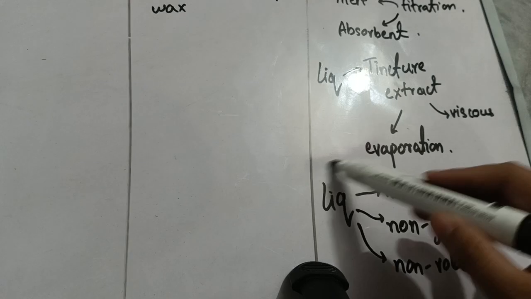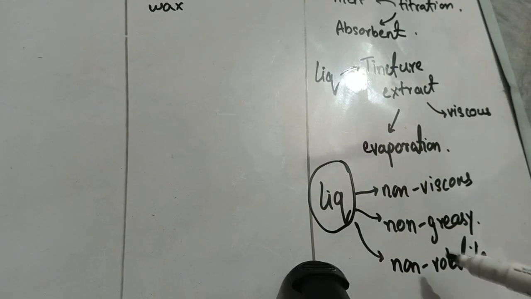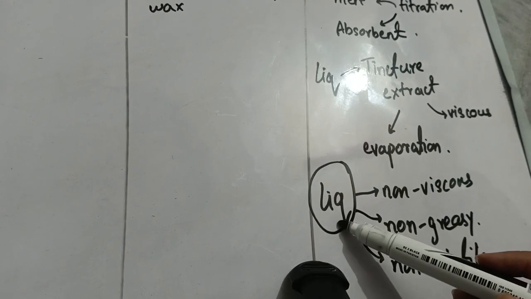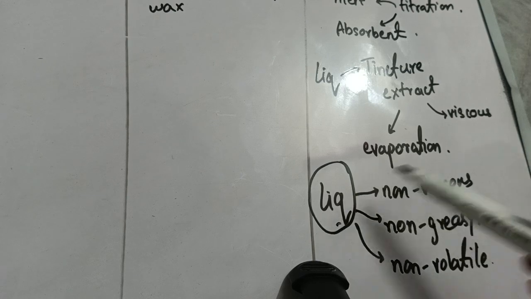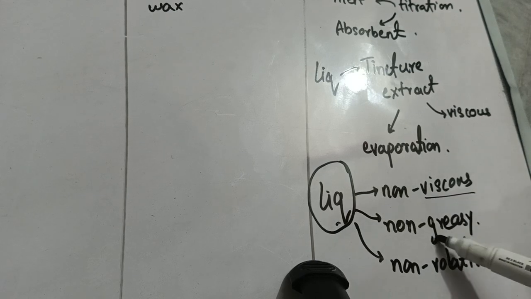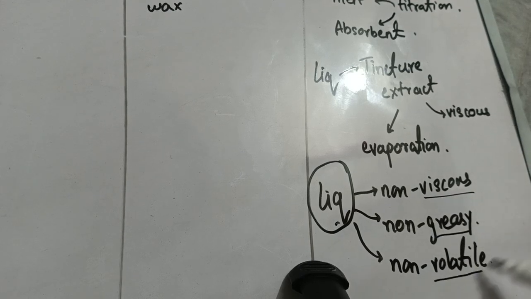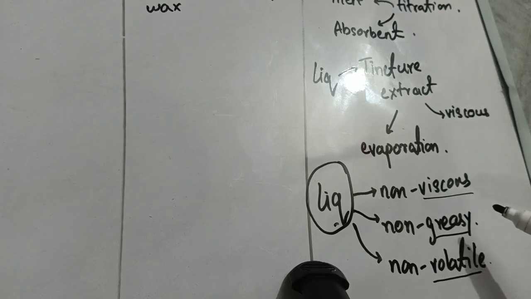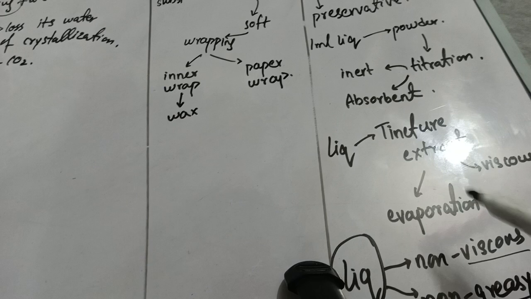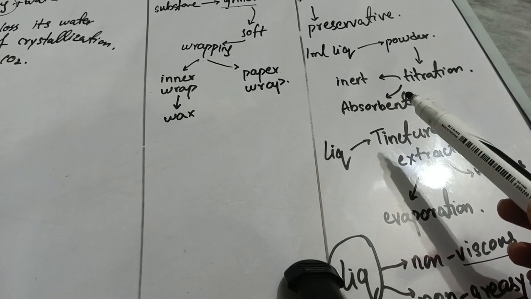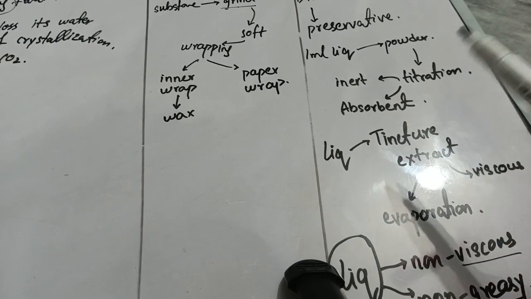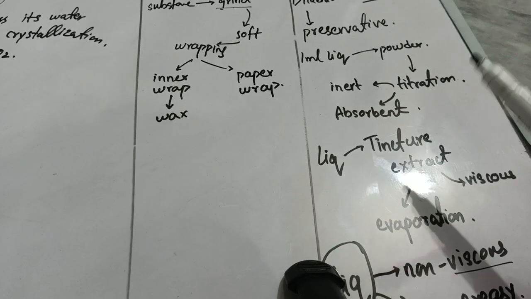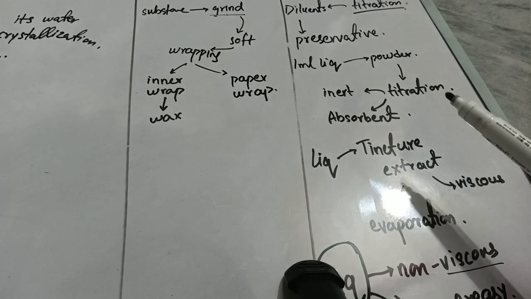If a liquid has all of these characteristics, then it can be converted into powders. But if a liquid has viscous nature, greasy nature, and volatile substances in it, then we cannot convert that liquid into powders. And remember one thing, you cannot convert more than a few mLs of liquid into powder. You can only convert 1 ml or 2 ml of liquid into powder, not more than that.